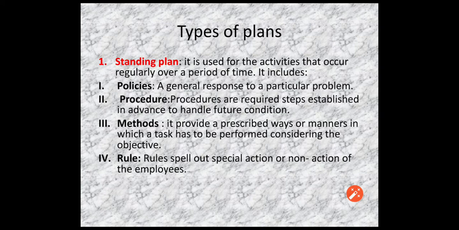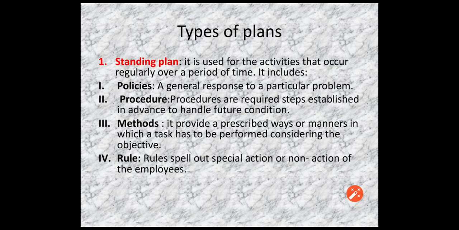For example, there are two methods of charging depreciation, that is the fixed installment method and the reducing balance method. Which method an organization has to follow will be decided in this plan. So, out of various methods available, you will select the best method that will help you to achieve your goal.